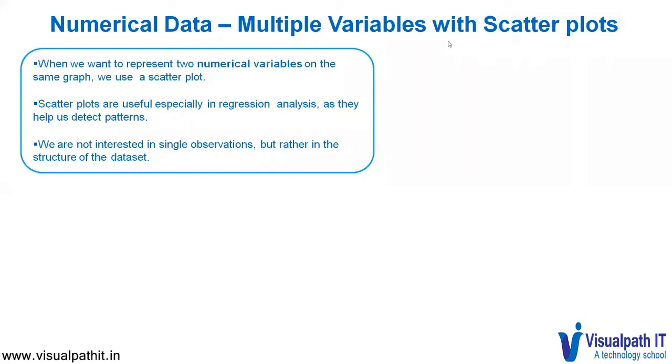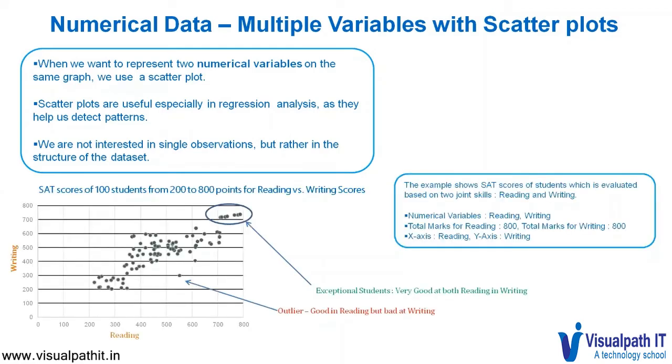When we want to express multiple variables in the numerical data category, we use scatter plots. Scatter plots are useful, especially in regression analysis, as they help us detect patterns. We will be looking at it in detail when we do artificial intelligence and machine learning. We are not interested in single observations, but rather in the structure of a data set. Let us look at this from an example point of view.